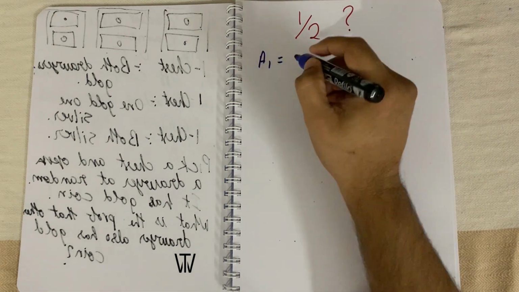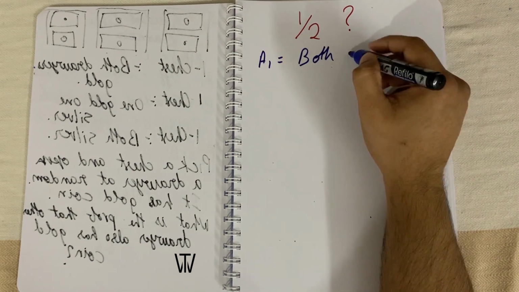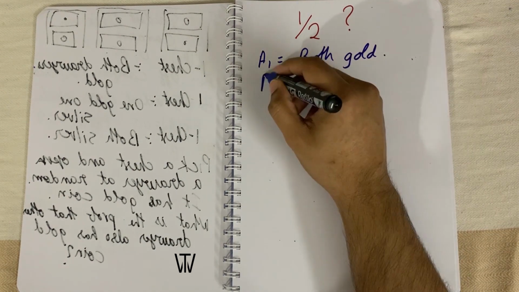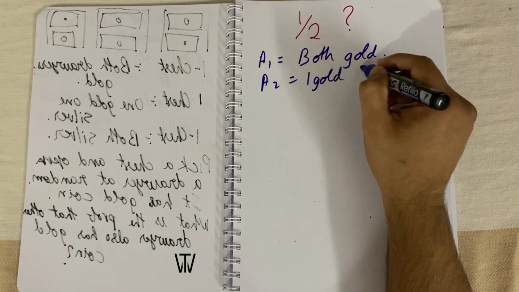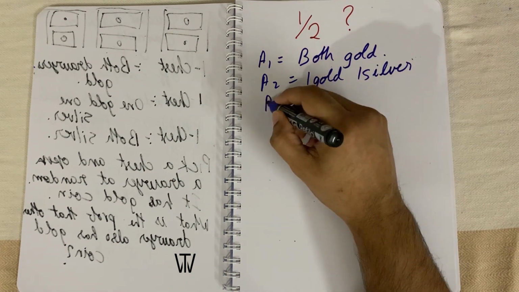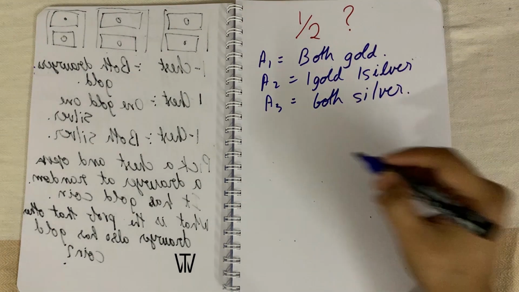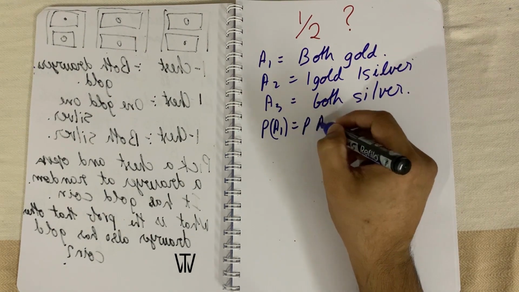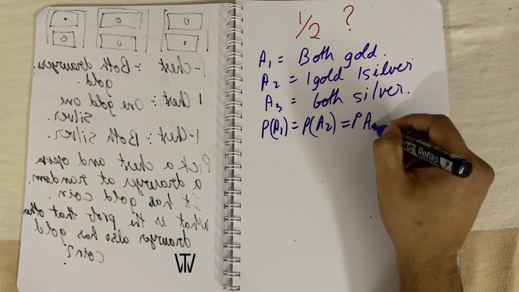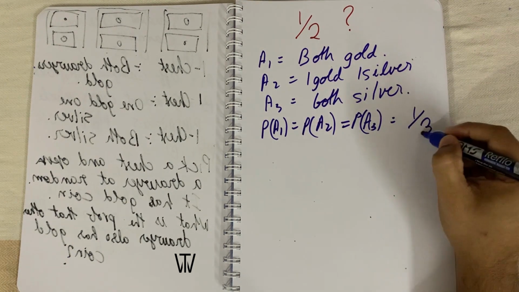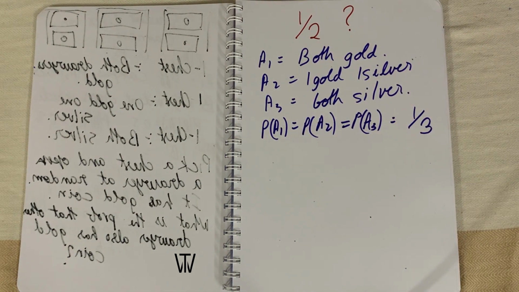Well, let's see. Let event A1 be choosing the chest with both the coins gold, A2 be 1 gold and 1 silver, and A3 equals choosing the chest with both coins silver. If you are choosing at random, the probability of picking any one of these chests is 1 by 3, so P of A1 equals P of A2 equals P of A3 equals 1 by 3.